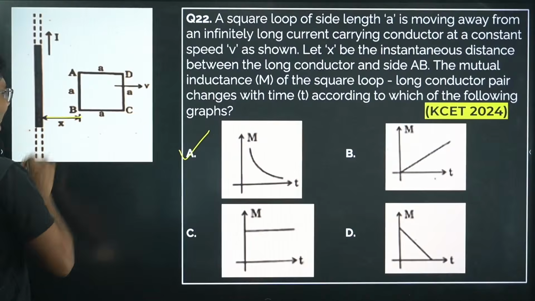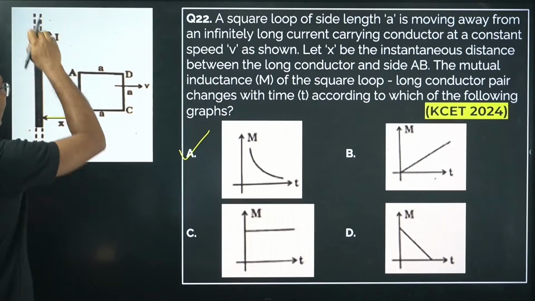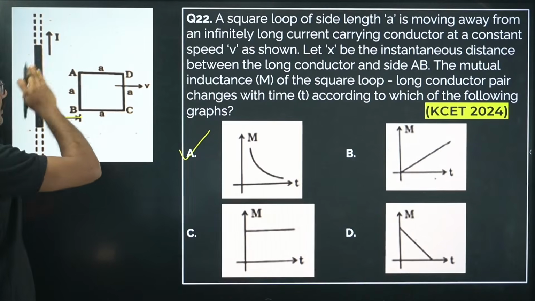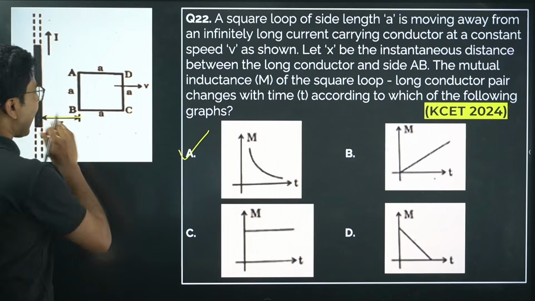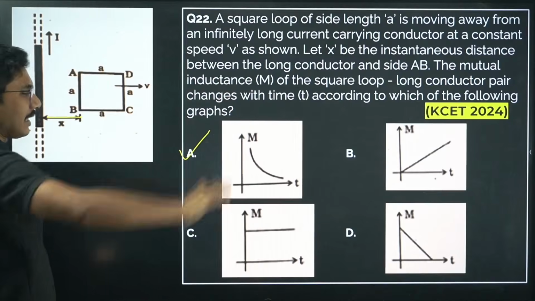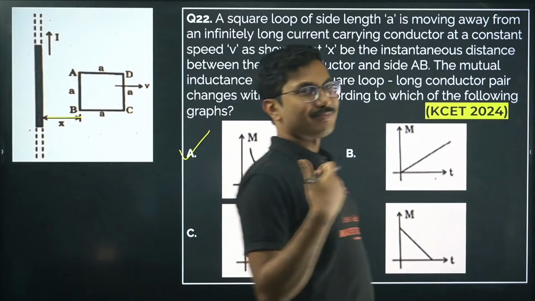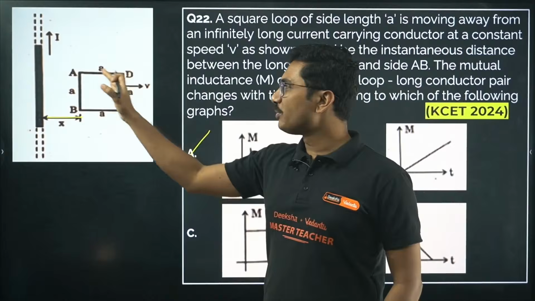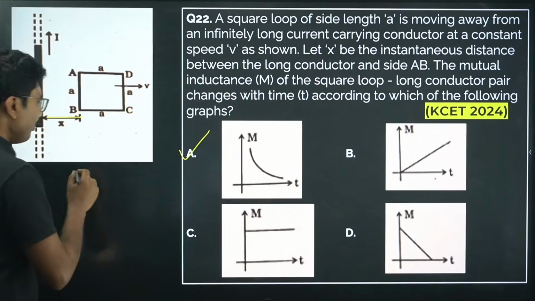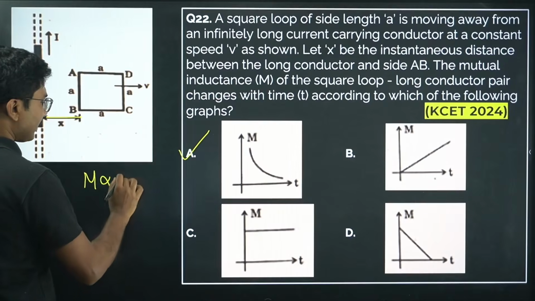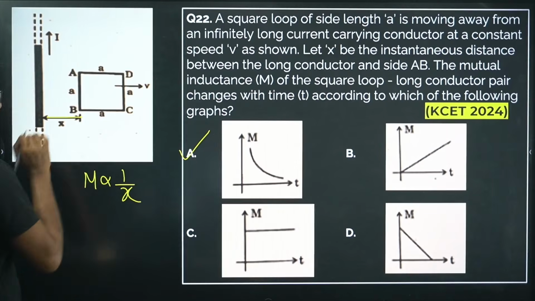But if you want to solve it a little more wittingly, the distance x and the mutual inductance between the current carrying wire and this loop have to be linked. As you move away from the current carrying wire, the mutual inductance must decrease. So mutual inductance must be inversely proportional to the distance x.